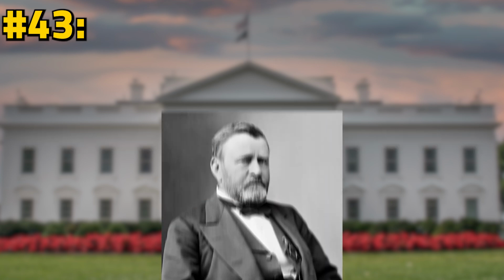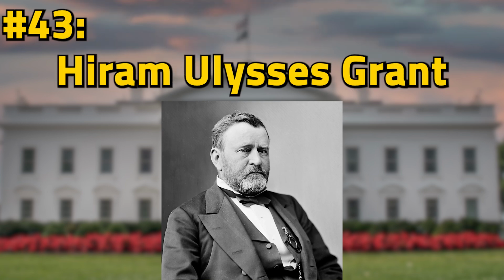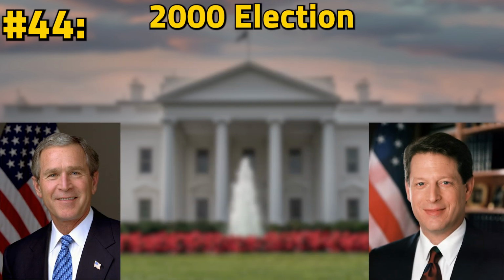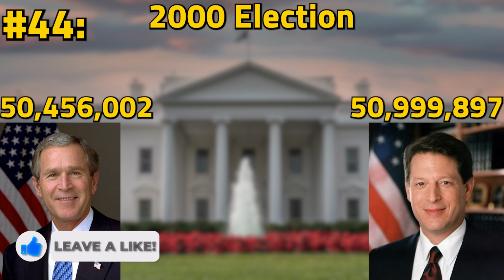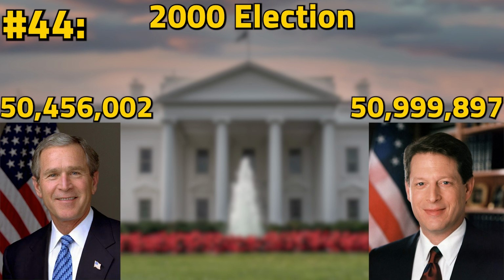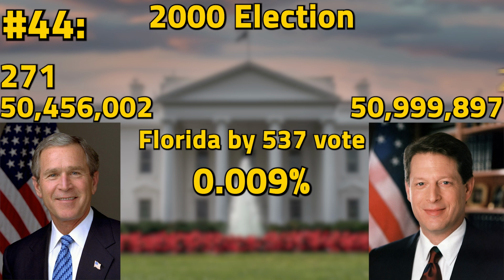Number 43, President Ulysses S. Grant's real name was actually Hiram Ulysses Grant. The middle S name was actually a mistake on his West Point application form. Number 44, in 2000, the candidate who won the popular vote lost. George W. Bush received 50.4 million popular votes compared to Al Gore's 50.9 million, but Bush, in an unprecedented level of margin, won Florida by 537 votes, a margin of 0.009%, which triggered a recount, but the U.S. Supreme Court in a 5-4 decision halted the recount, so Bush defeated Al Gore 271 to 266.